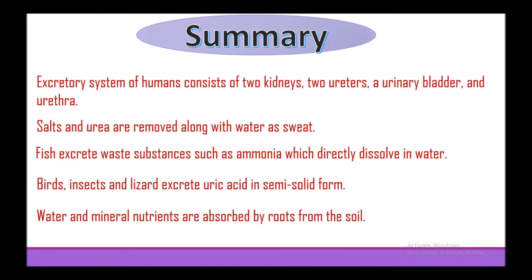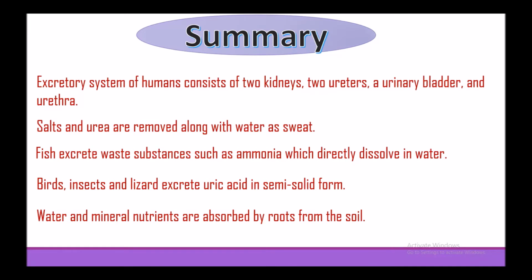Excretory system of humans consists of two kidneys, two ureters, a urinary bladder and a urethra. Salts and urine are removed along with water as sweat. Fish excrete waste substances such as ammonia which directly dissolve in water. Birds, insects and lizards excrete uric acid in semi-solid form.